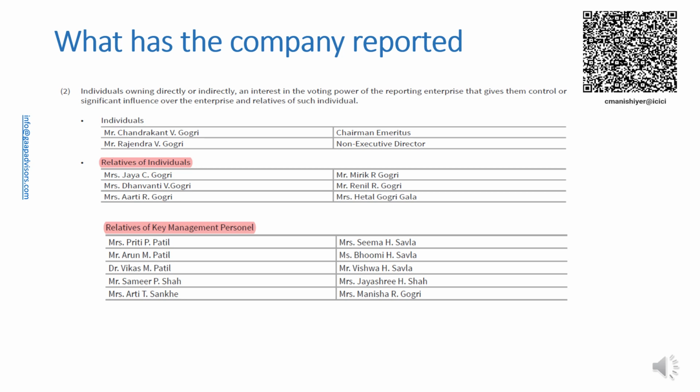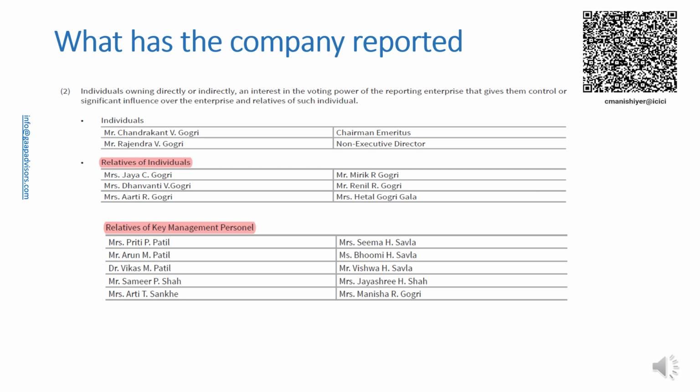A listed company has disclosed the name of relatives of individuals having control or significant influence over the company and relatives of key management personnel. Para 9 of Ind AS 24 defines various terms used in this standard.